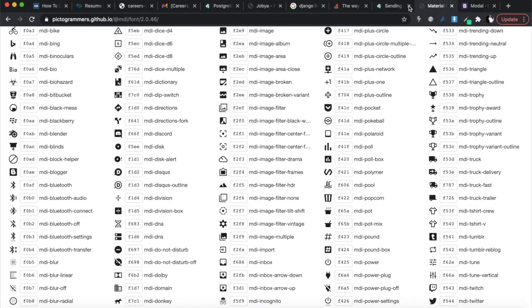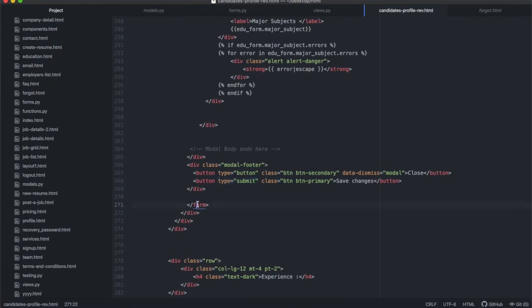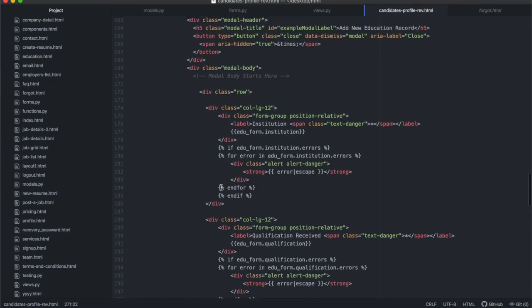If we go back to our modal, this button that says save changes, I made sure that the form ends after this div over there. Then you just have to match it at the top, so that the form is on the same level of divs. Then you will know that when you click this button to save changes, it will also submit the form. You'll see that form closes there.